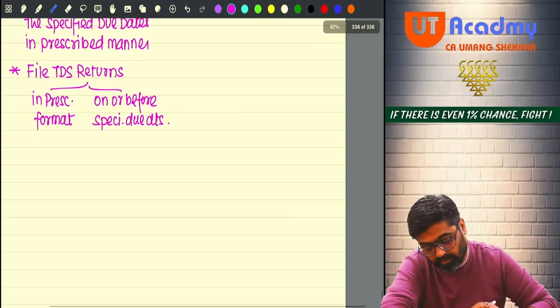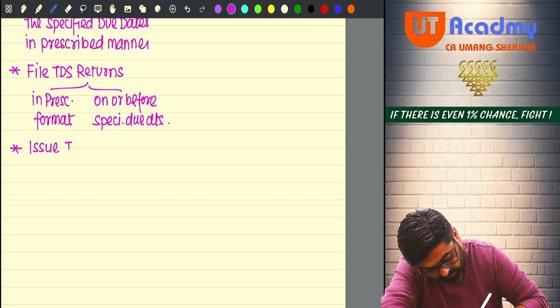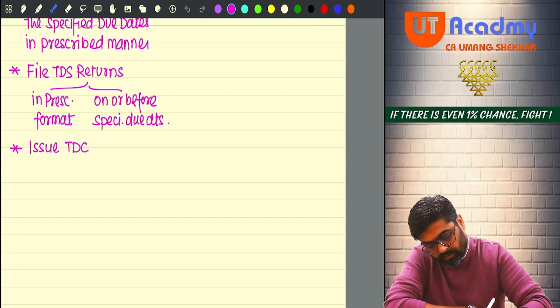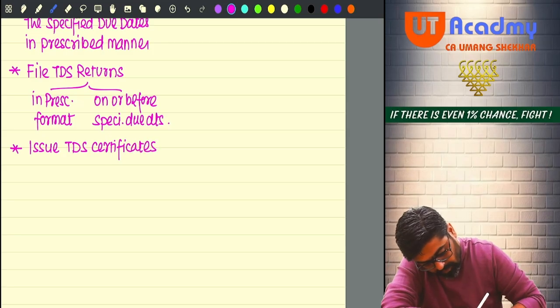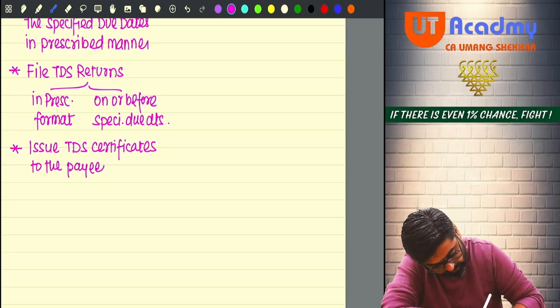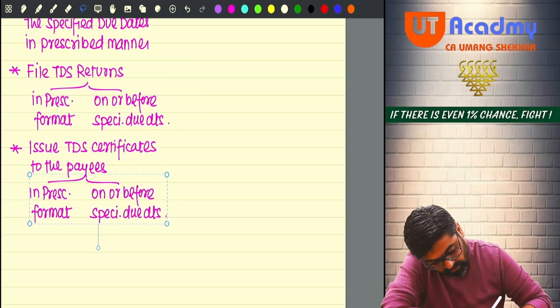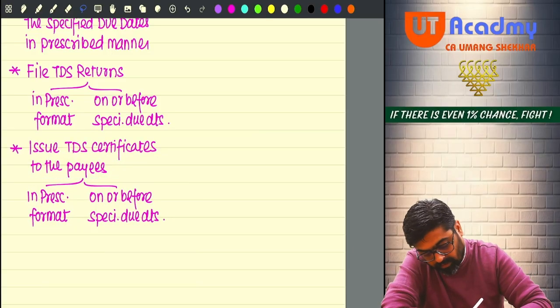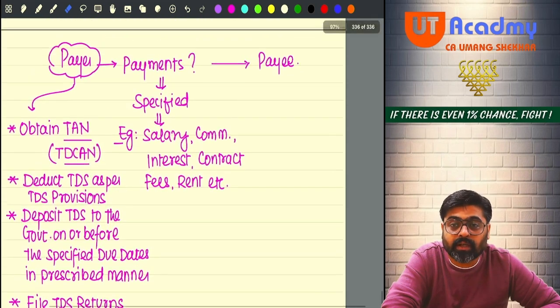Then file TDS returns. TDS returns, there are formats. Then issue TDS certificates to the payees, and this will also happen in prescribed format on or before specified due dates. Now these are the responsibilities which are there on the payer.